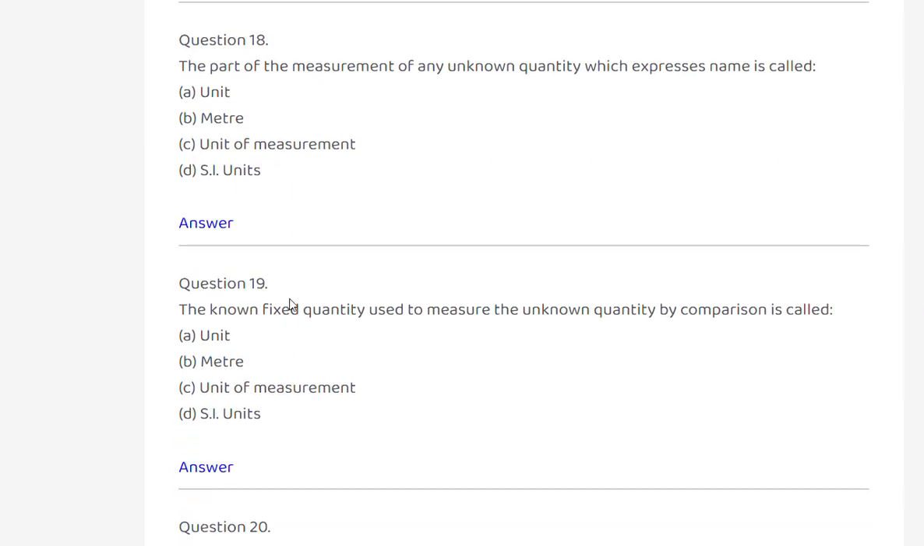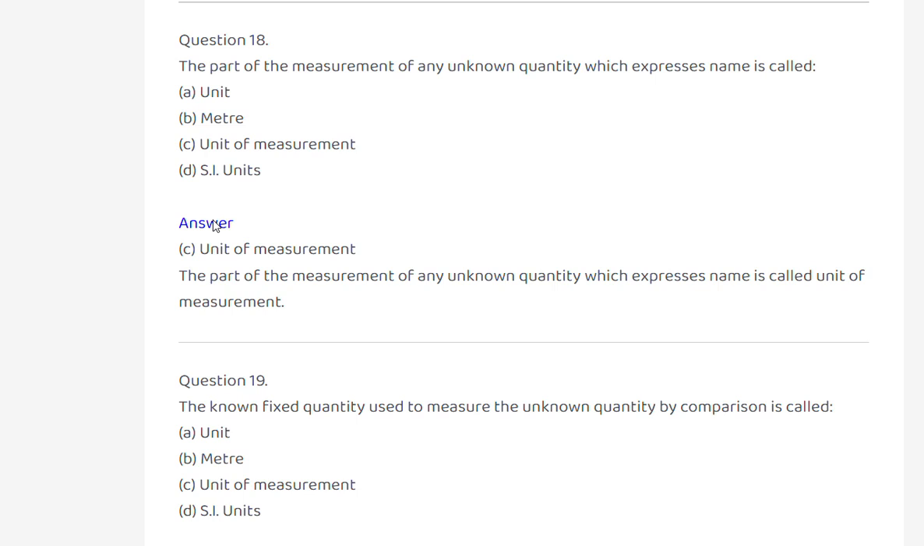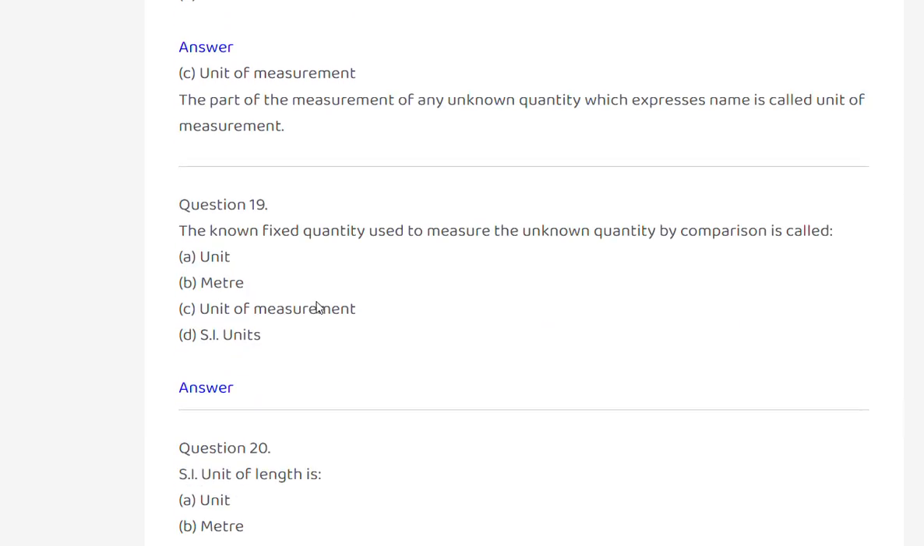Measurement. The part of the measurement of any unknown quantity which expresses its name is called unit, meter, unit of measurement, SI unit of measurement. Option C. The part of the measurement of any unknown quantity which expresses its name is called unit of measurement.